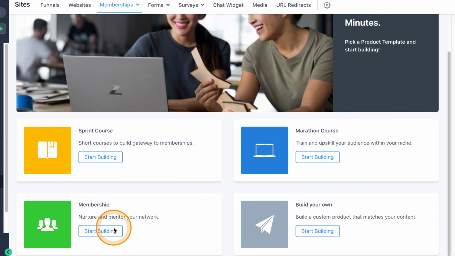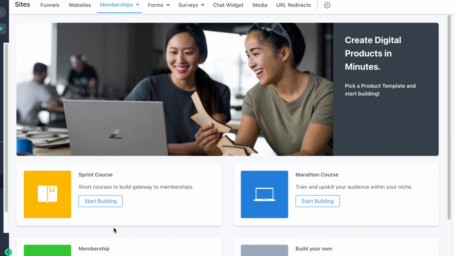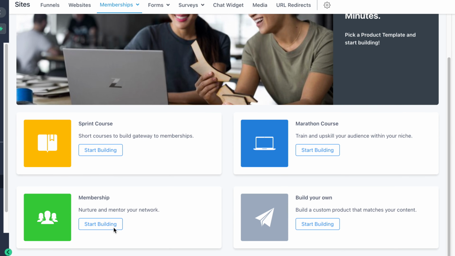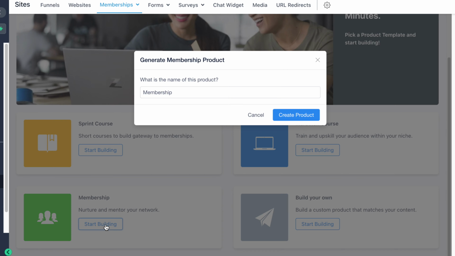For today's purposes, we are going to be building this course for our made-up company called Client Helpers. We help clients. That's the whole basis of the company, right? So with Client Helpers, we have just sold a product and we want to nurture our network. We want to provide some extra value, maybe even build an onboarding program for our clients. So let's start here. We're going to start building.